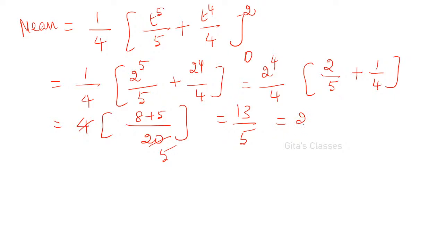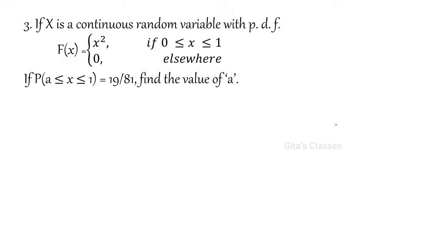Or 2.6 if you want, or you can write it as 52 by 20. Yes, correct. 52 by 20 is also correct, Shrutika. You can cancel by 4; 4 and 20 can be cancelled. 13 by 5 is also correct, and 52 by 20 is also correct. No problem. Yeah, next question.